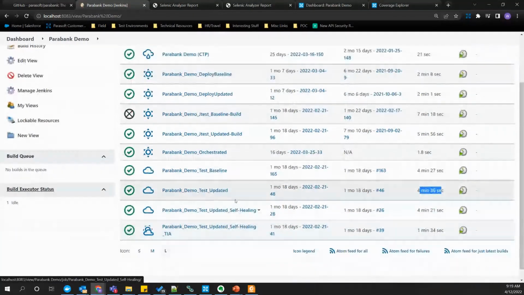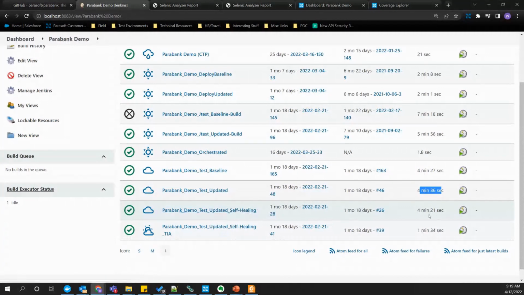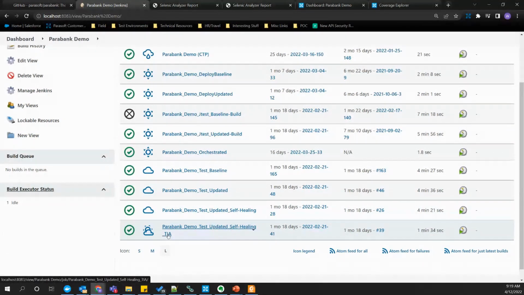Parasoft Selenic offers self-healing for your Selenium-based UI testing, so when I do Selenium demos, I talk a bit about self-healing as well. But here, what we're here to talk about today is test impact analysis. And one thing you'll notice is the build time is significantly reduced. What that means is we're intelligently choosing which tests to execute based on the code differences between what's in the main branch and what's in our feature branch.